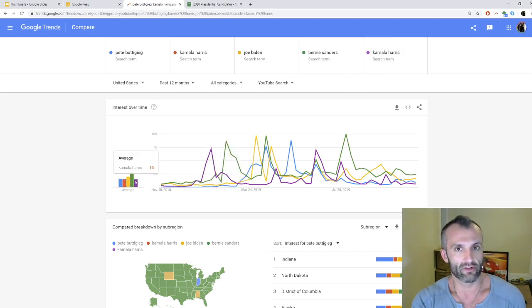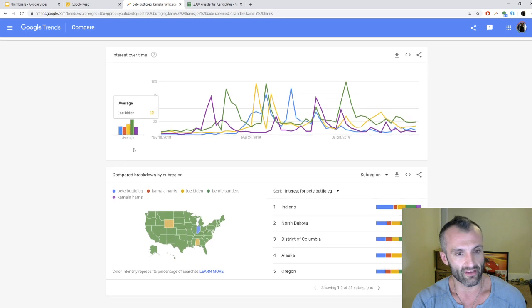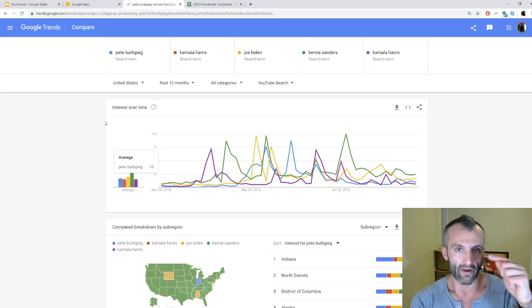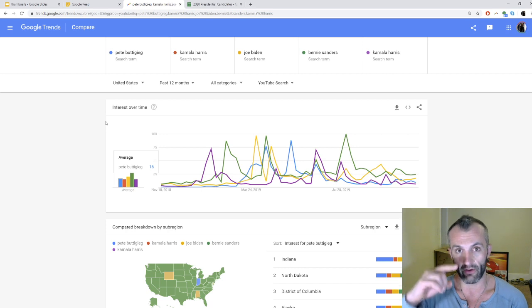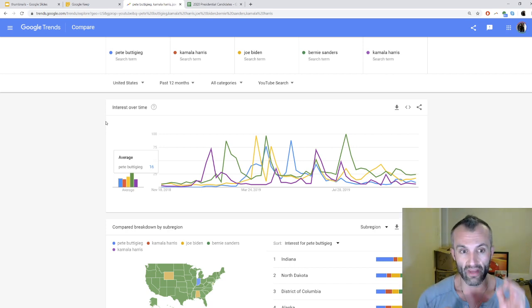And then we come over here to the left and we take a look at the average volume of searches here. And we stack rank the candidates 1 through 11 according to who was in the last debate, minus Beto O'Rourke because he's dropped out. So we've got 11 candidates and we stack rank them 1 through 11 based upon how much search volume for each candidate's name in 3 different time periods.